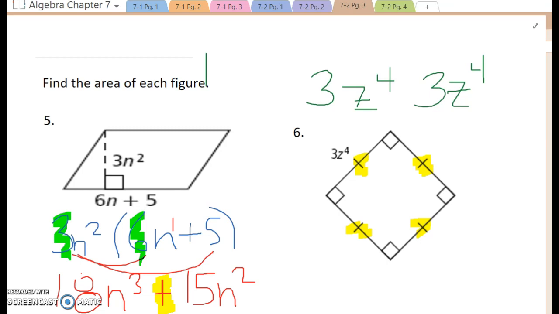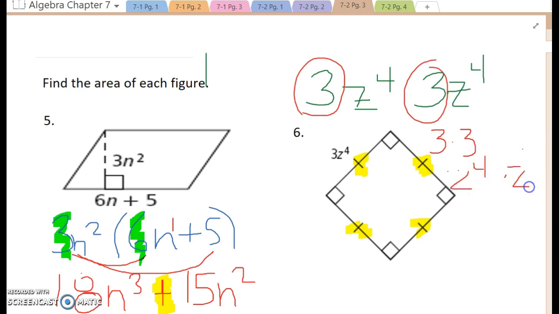All right, so if I break this into pieces, I see that I've got this 3 and this 3, so I know I'm going to multiply those integer values. And then I've got a z to the 4th power and a z to the 4th power. So 3 times 3 is 9. Z to the 4th times z to the 4th, I'm going to take 4 plus 4 is 8. So my final answer to this one would be 9z to the 8th power.